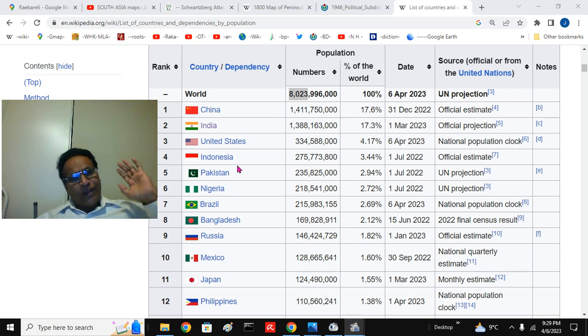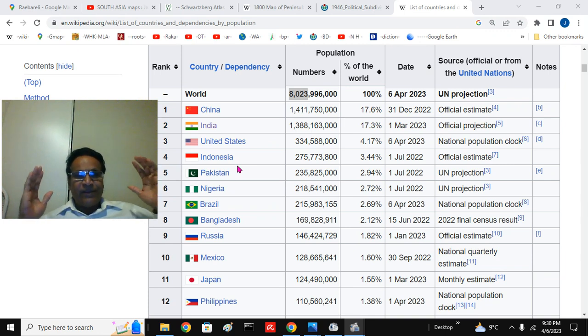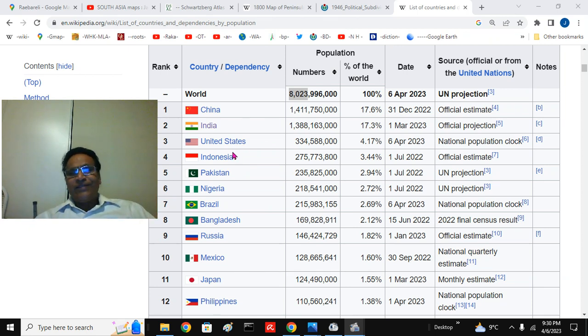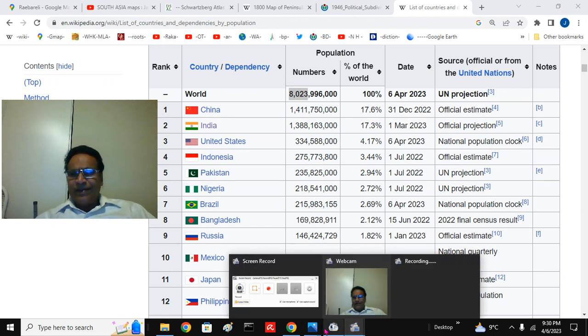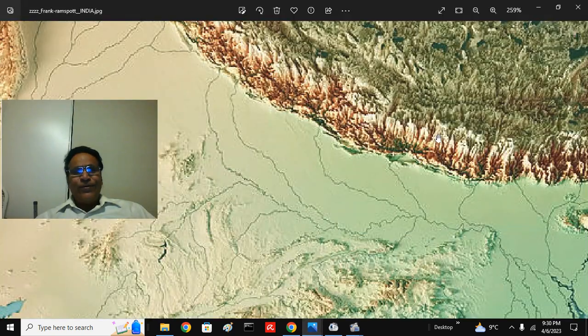That is 4th or 5th in population on the planet itself. That means if the planet Earth has 8,000 units of rupees, UP people will have 250 or 240 rupees. That's a very big number. 5th in the rank at the global level itself. So how do you map this fascinating land? Finally, I will show you.